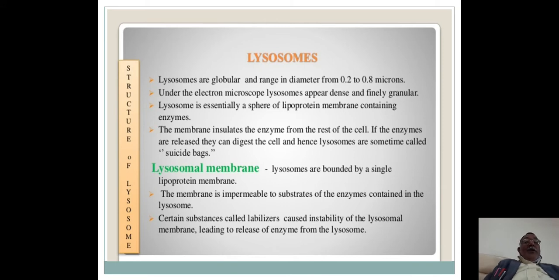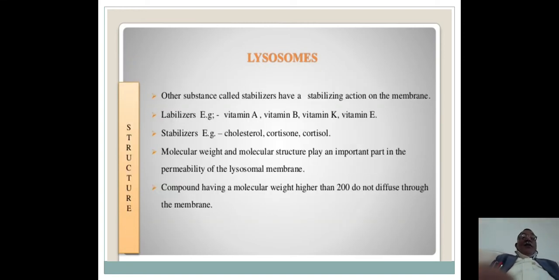The membrane is impermeable to substrates of the enzymes contained in the lysosomes. Certain substances called labilizers cause instability of the lysosomal membrane, leading to release of enzymes from the lysosomes.